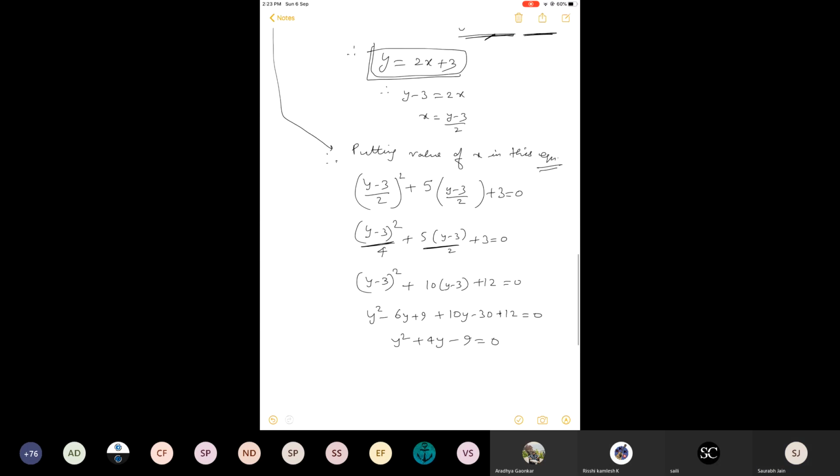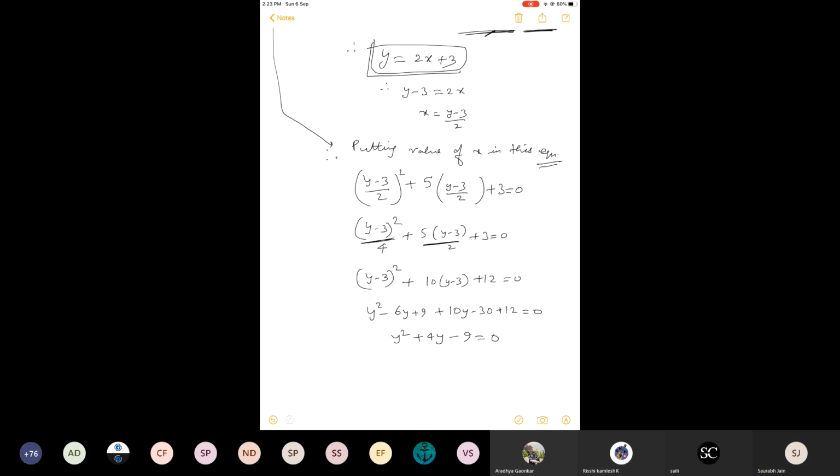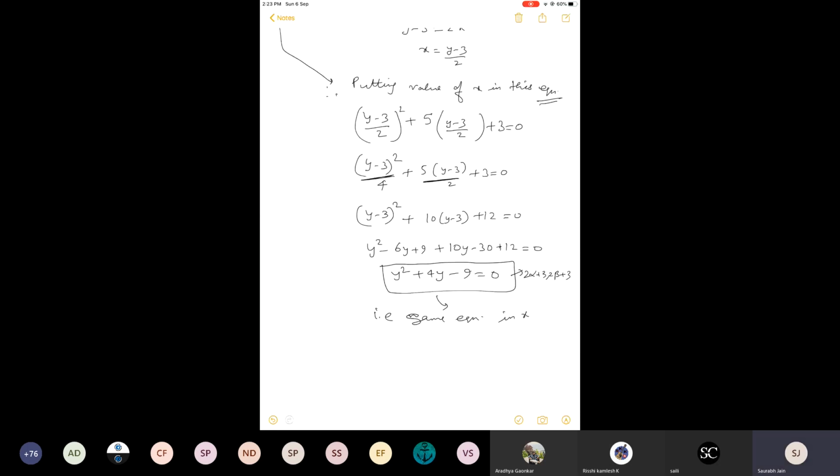Okay. Now this particular equation is transformed. This is the transformed, new equation. What are the values of y? 2 alpha plus 3, 2 beta plus 3. It doesn't matter now whether I write this in y or x, it is the same equation. And if someone asks what are the values of x, those are the roots. So the roots are 2 alpha plus 3, 2 beta plus 3.